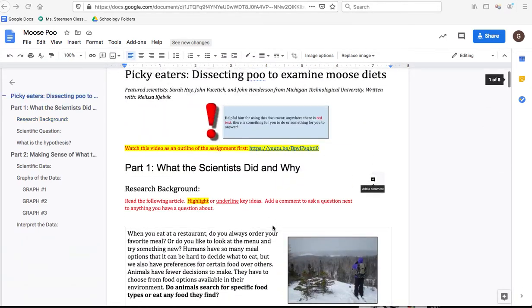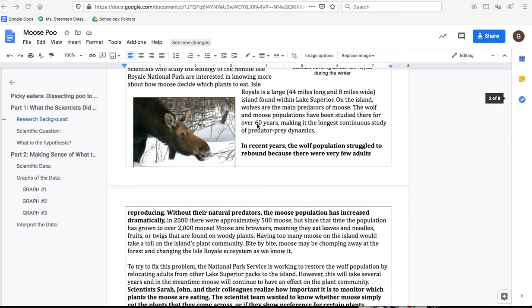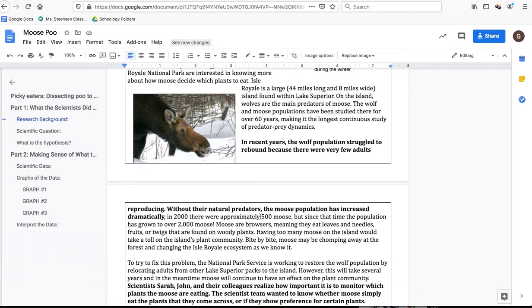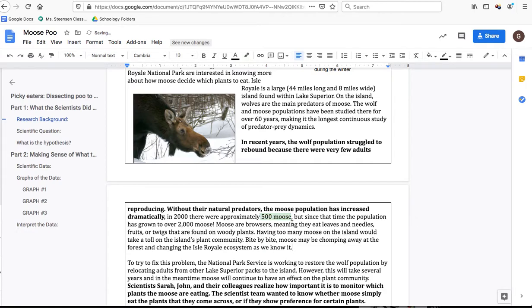As you're reading, we recommend that you highlight or underline key ideas. In order to highlight something, you can just click on it, select it, and then this is the highlight button, and then you just choose your highlight color. This one's very light, but something like that. So anyways, that's how you highlight. Let me get rid of that one as well.